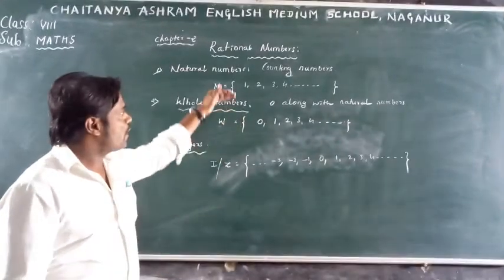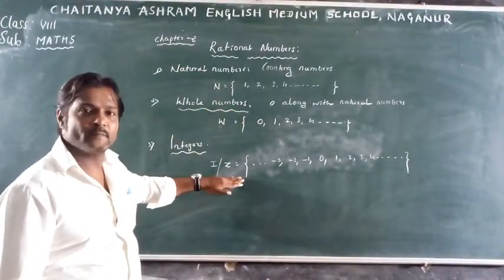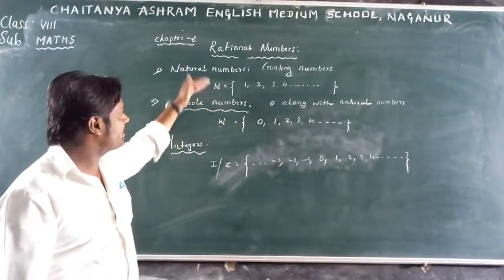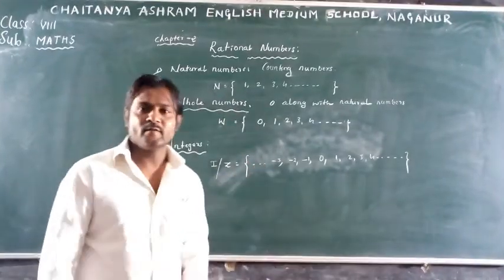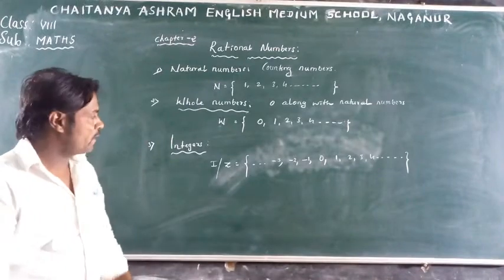Observe the three sets of numbers: natural numbers, whole numbers, integers. Which is the bigger set? Which is the bigger collection?